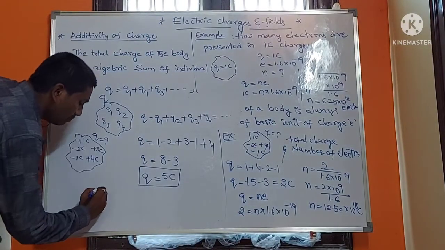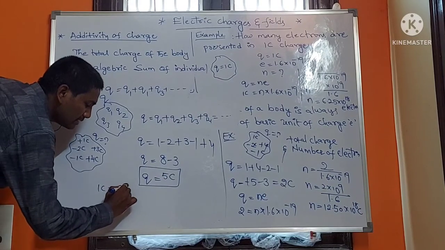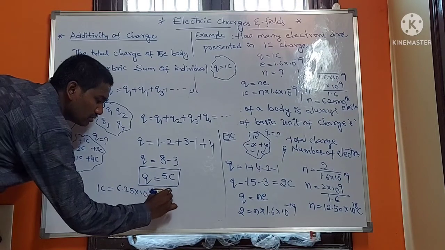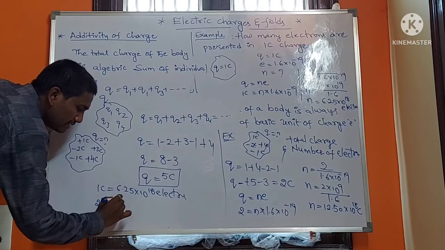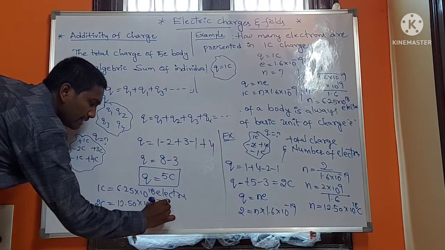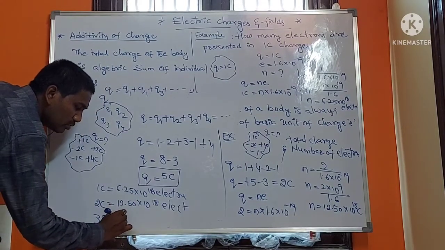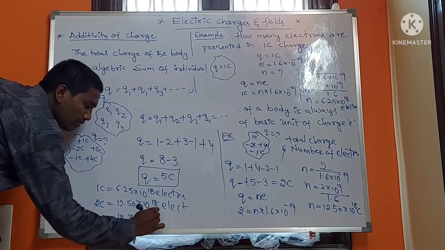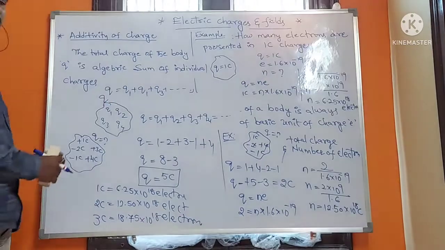We know that 1 coulomb charge has 6.25 into 10 to the power of 18 electrons. At that rate, 2 coulomb is 12.50 into 10 to the power of 18 electrons, and 3 coulombs is 18.75 into 10 to the power of 18 electrons. Here is a simple process.